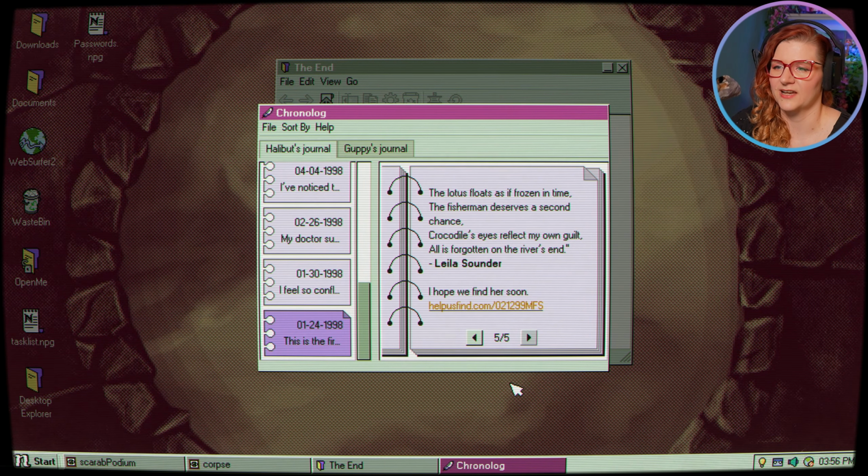The lotus floats as if frozen in time. The fisherman deserves a second chance. Crocodile's eyes reflect my own guilt. All is forgotten on the river's end. Layla Sounder. I hope we will find her soon.